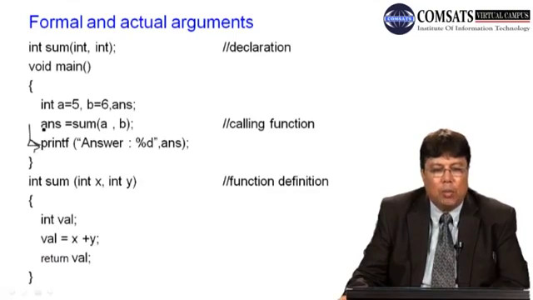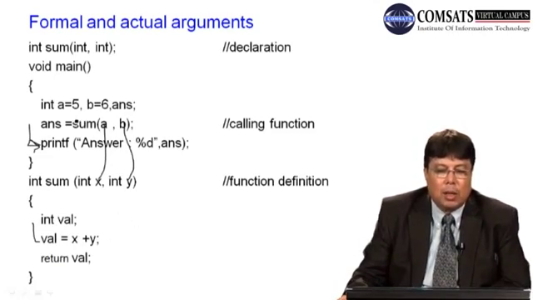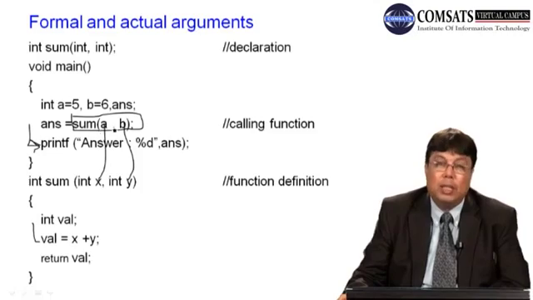Control is transferred with the argument a is equal to 5, b is equal to 5. The control comes up here. Here a comes to x, b is received in y, x and y are added, result is value. Then this VAL is returned back, and once it returns back, then this calling function here, sum a comma b, is replaced by the value returned by this function. So this function is supposed to return 5 plus 6, 11. So this sum a comma b is replaced by its value returned by the function, which is 11.